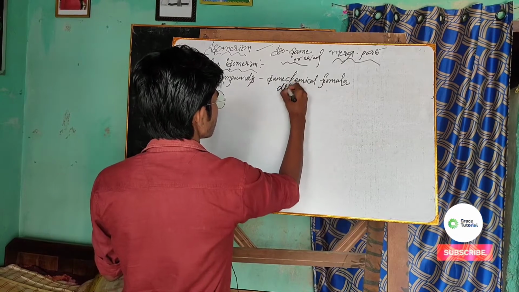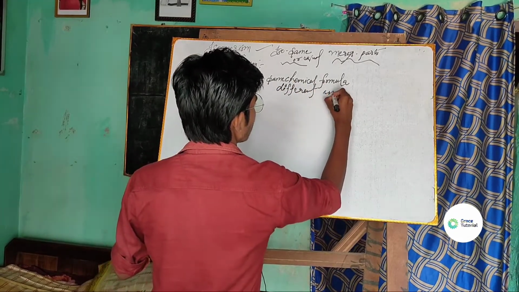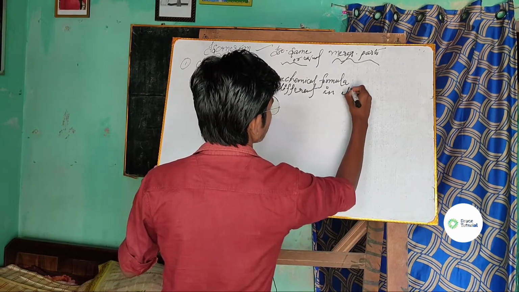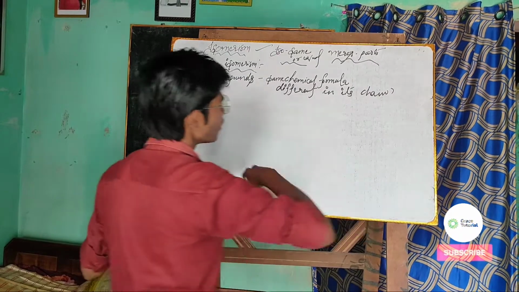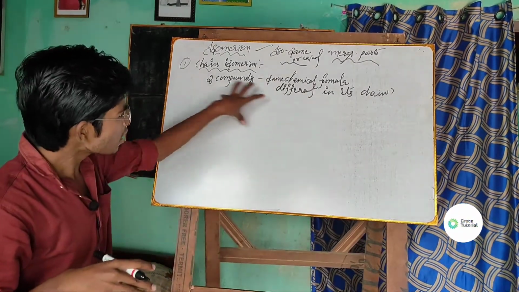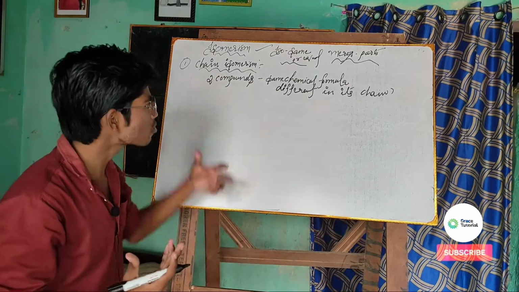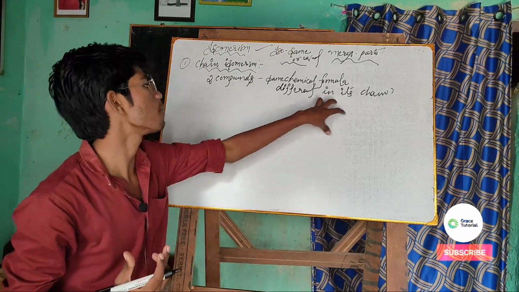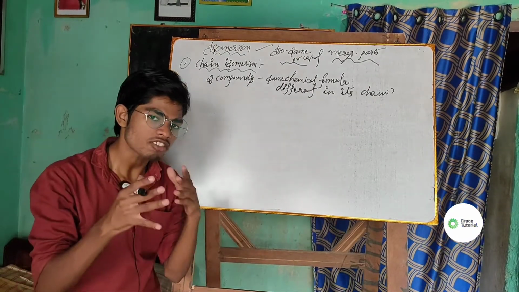Different in its chain. So what do you mean by chain isomerism? Two or more compounds having the same chemical formula but different in their chain structure. That is called chain isomerism.